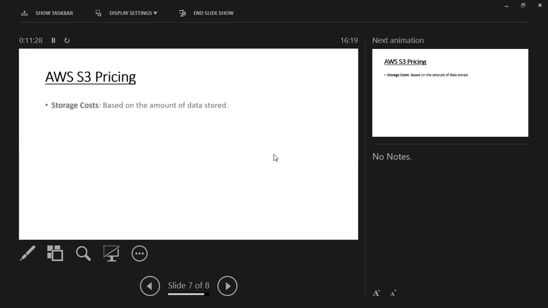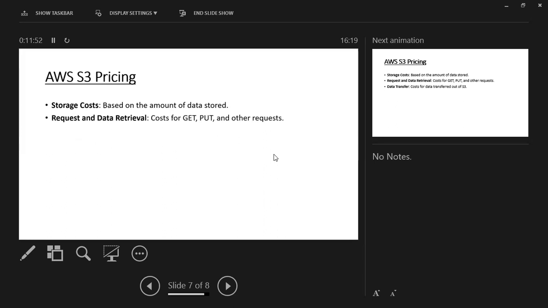And last is AWS S3 pricing. The storage cost is based on the amount of data stored, meaning how much data you have stored in your AWS S3. According to that, they will charge us.